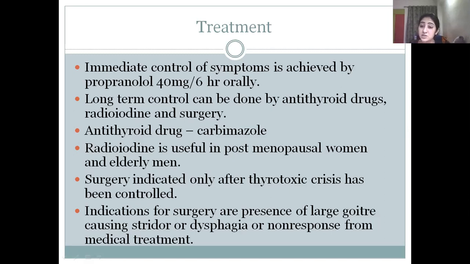Atrial fibrillation is common here, and the cause is autonomous, and in this case medical treatment is not advisable. Surgery or radioactive iodine is the only treatment which is done in case of toxic multinodular goiter. So these are two diseases which should be considered while treatment, because they both have different lines of treatment.